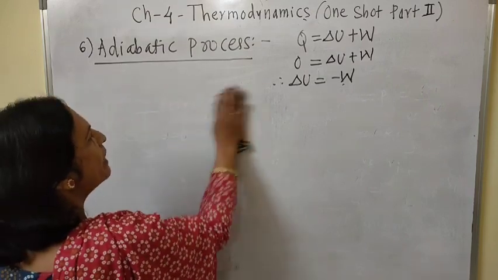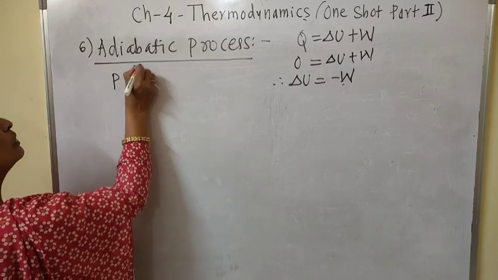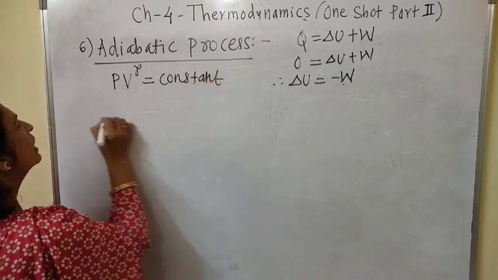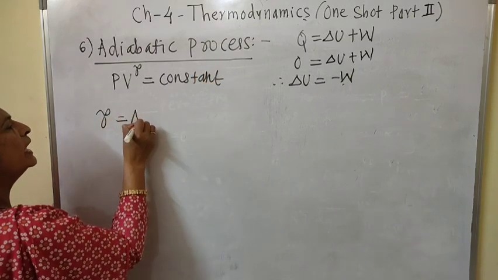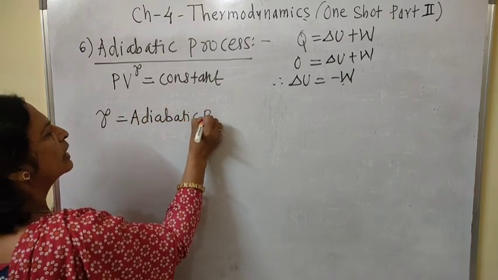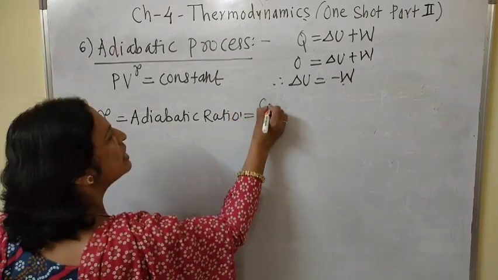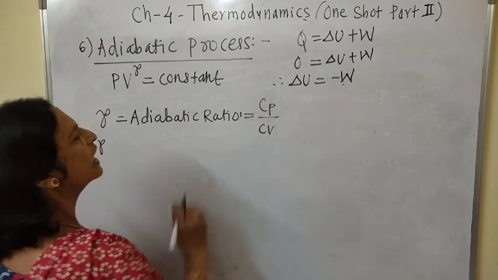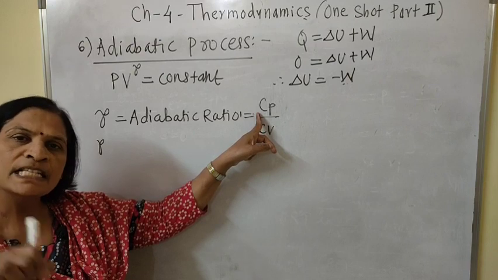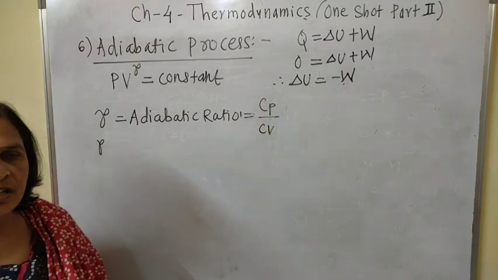Now for this adiabatic process, the equation of state is PV raised to gamma equal to constant. What is this gamma? Gamma is the adiabatic ratio, and that is nothing but Cp by Cv. It is the ratio of the specific heat of a gas at constant pressure to the specific heat of a gas at constant volume.